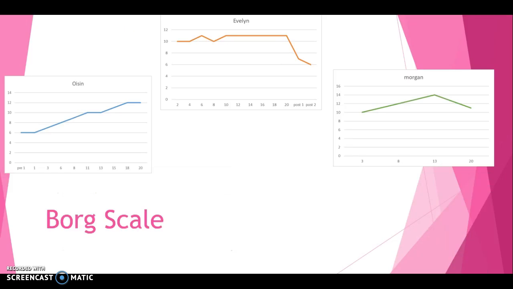and 16th minute. Now, looking at the Borg scale, the normative data states that at working 60 to 70% of heart rate, there should be an RPE level of 10 to 14, which, looking at the clients, their data is in that range. The client's RPE should increase in the first 3 minutes, which we can see from all 3 clients. However, analysing the initial start of the exercise is quite hard.